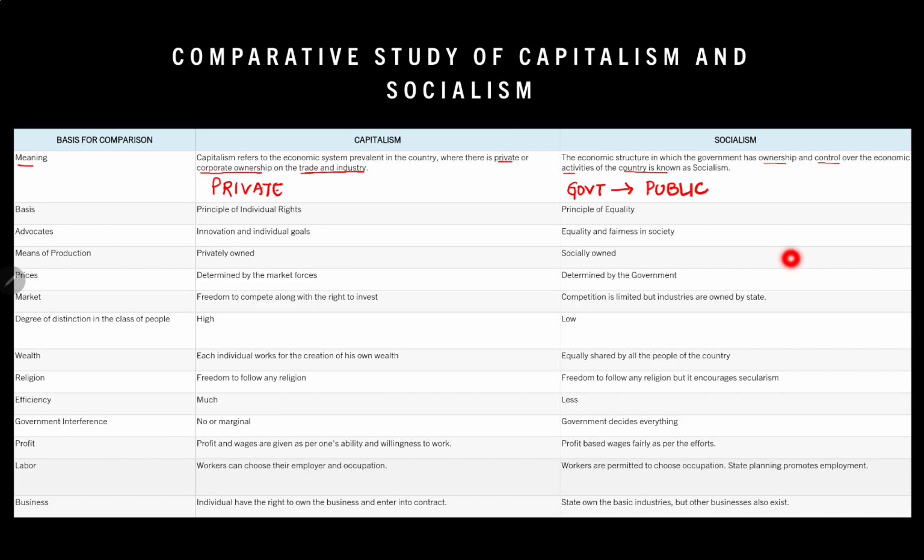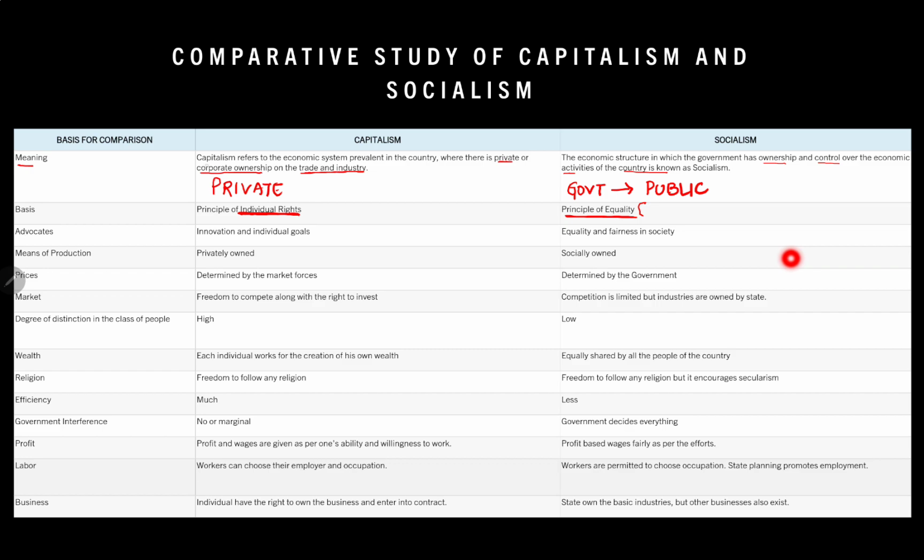Okay, so government. Now, on the basis of rights, capitalism is based on individual right. They talk about individual right, but socialism talks about the principle of equality. So equality irrespective of caste, color, creed, gender, sex, etc. They are equal. So the basis is upon equality.